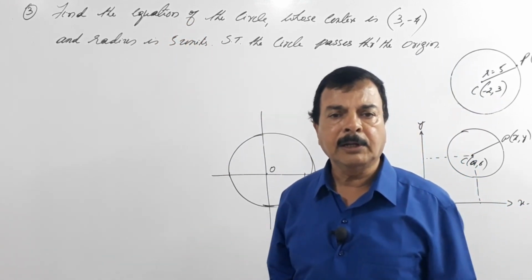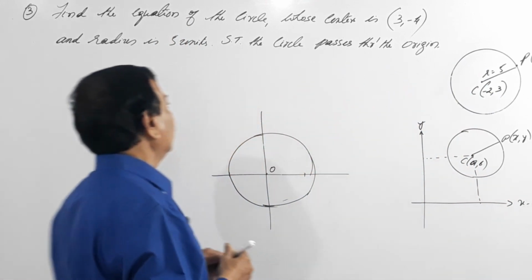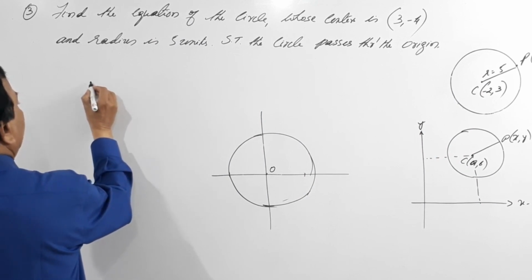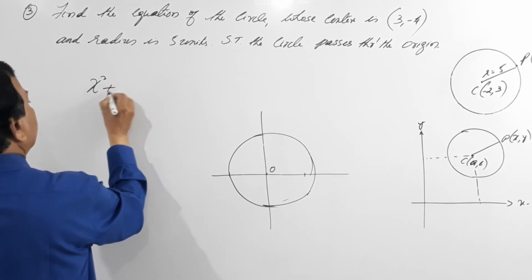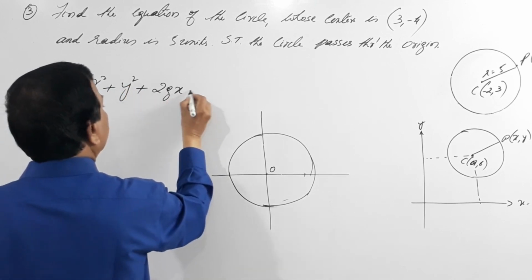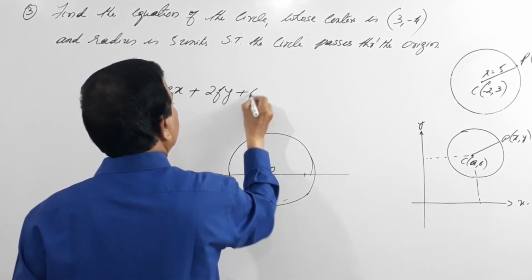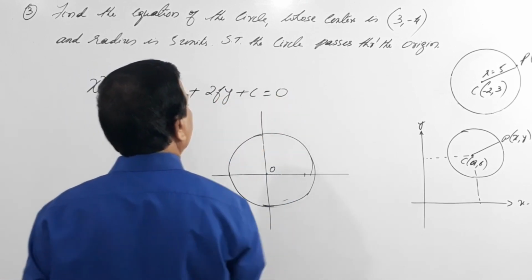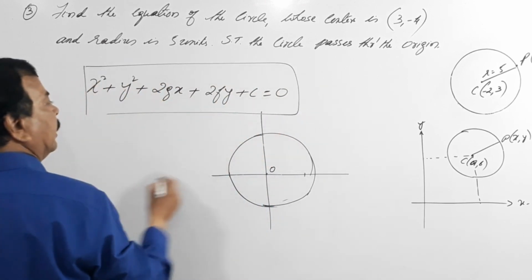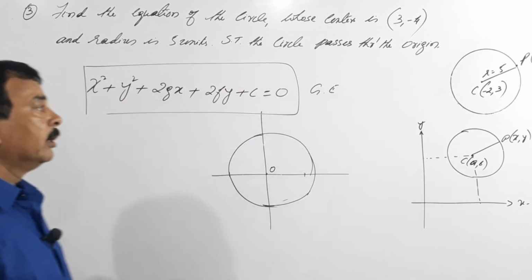Very simple, the moment you know the concept. Here what you have to prove: if you compare this with the general equation, I have taught you the general equation, that is x square plus y square plus 2gx plus 2fy plus c equals to 0. This is our general equation to a circle, isn't it?